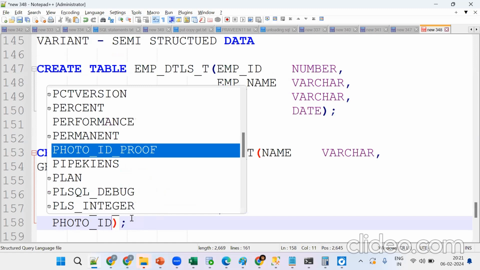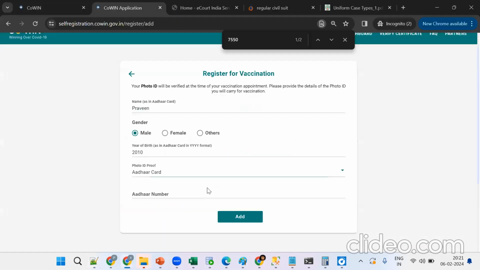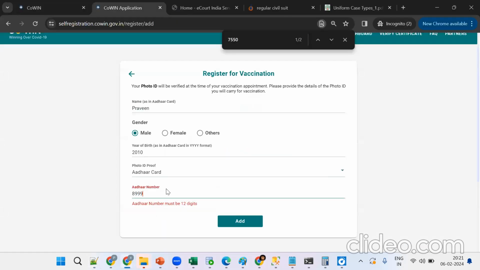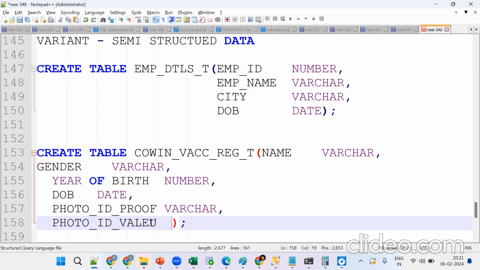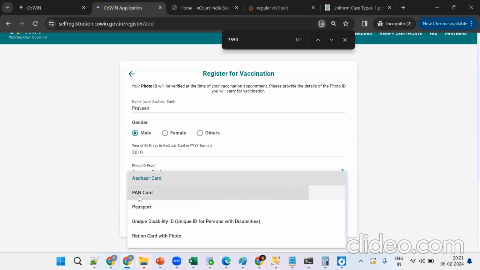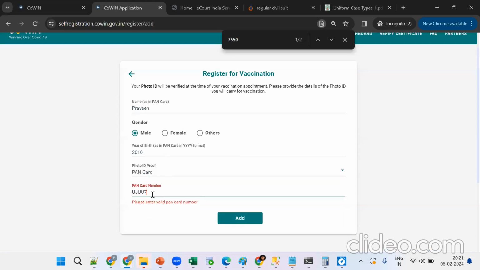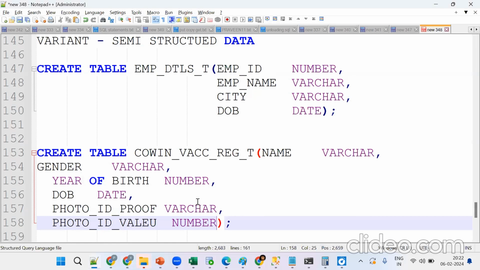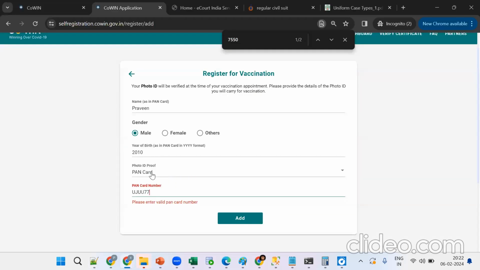Photo ID value: suppose I am giving the Aadhaar number, it's a number, so you can go for number. But now suppose I selected PAN card and want to enter alphabets. Tell me, in a number data type, can we enter strings or alphabets or not? That's why we should go for varchar, not number. Number can accept only numbers, but a PAN card is a combination of alphabets and numbers.